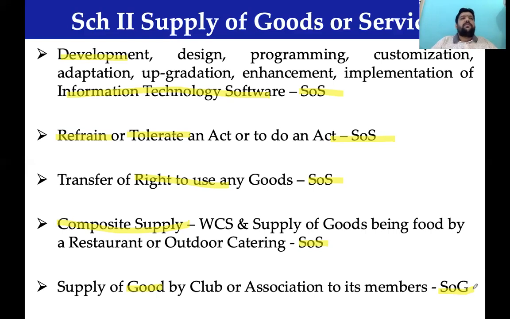Sir, how can I test myself? You can test yourself like this. The next time you happen to see a transaction, and if you are able to conclude some of these transactions correctly, for example, if I ask, renting of immovable property is what? You come up with the right answer, that it is a supply of service as per Schedule 2. Then you understood this topic.